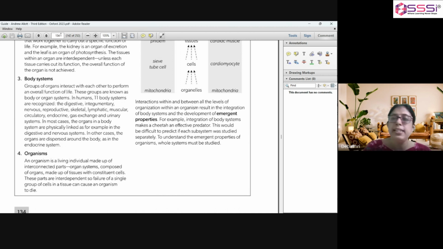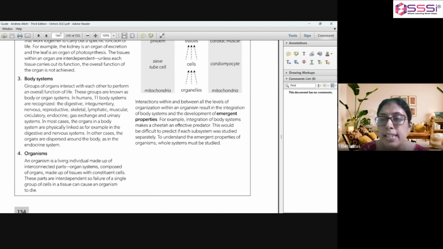So in humans, there are 11 body systems that are recognized, like digestive system, integumentary system, nervous system, reproductive system, skeletal system, and so on. And these are linked with each other to carry out a particular function.